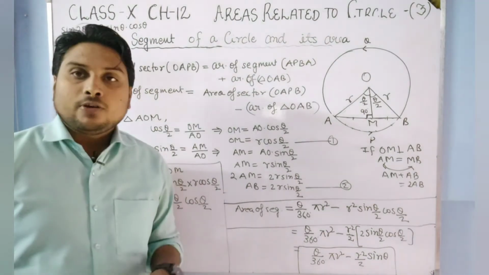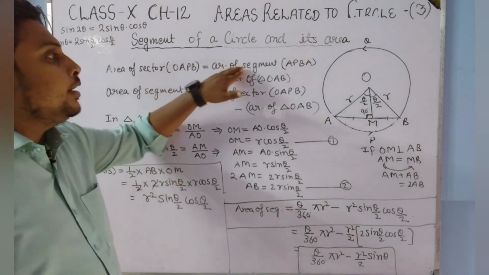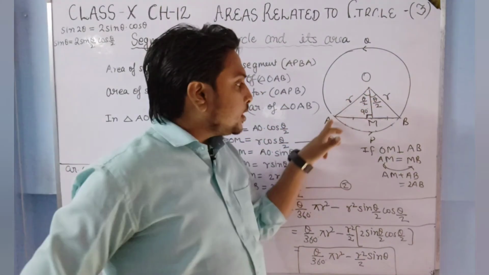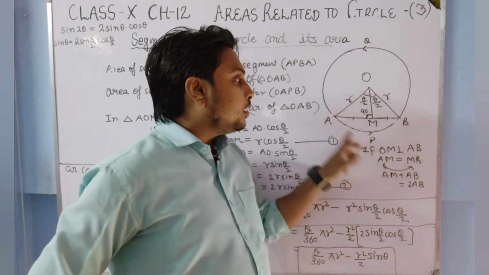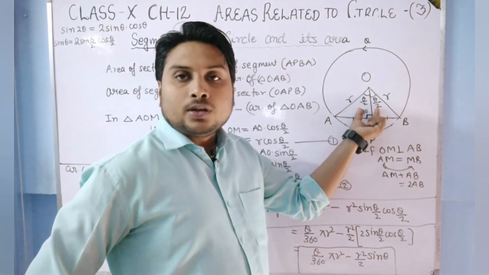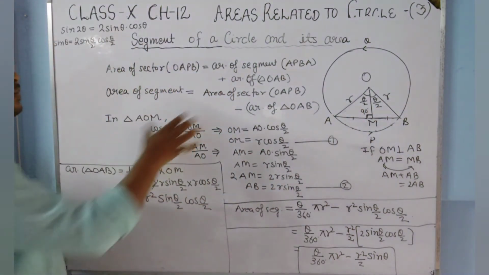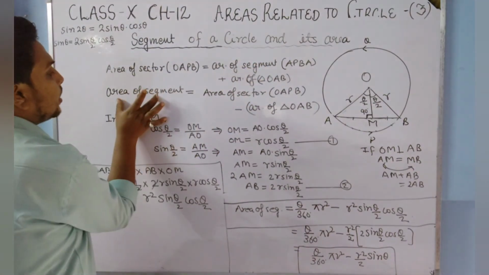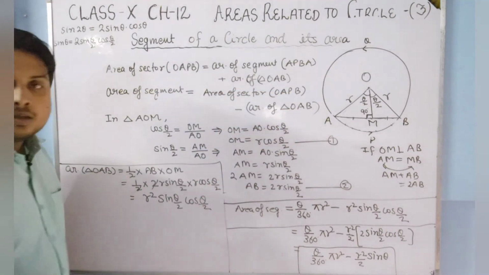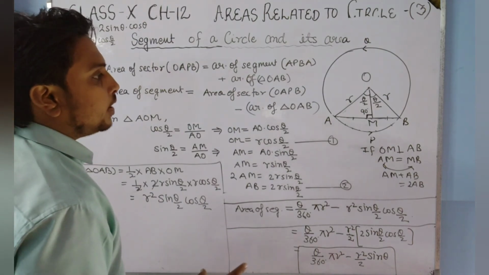See students, firstly what I have done, we have found a relation between the area of the sector, area of the segment and area of the triangle. That the area of the sector will come if we find the area of the segment plus the area of the triangle. From this relation we can find the area of the segment. The area of the segment will be area of sector minus area of triangle OAB. Now the question is how we will find the area of triangle OAB.